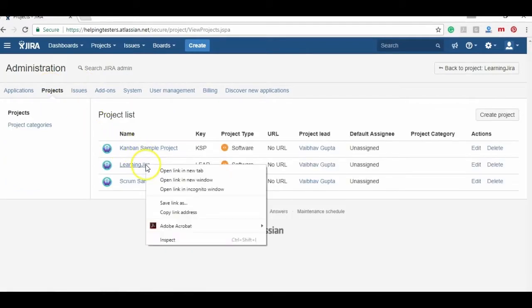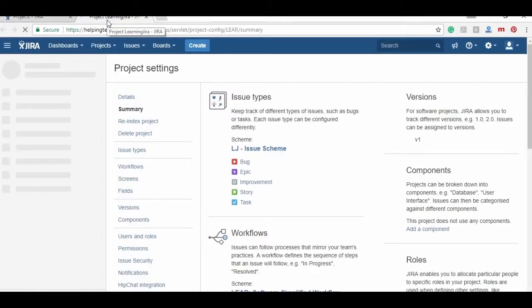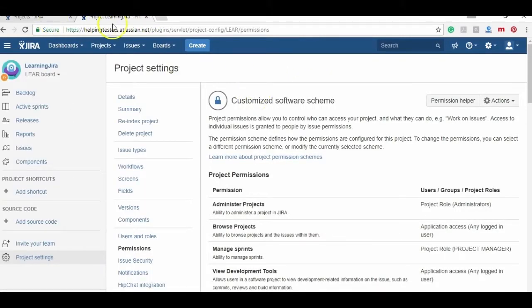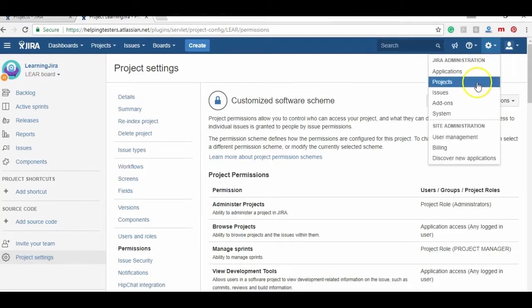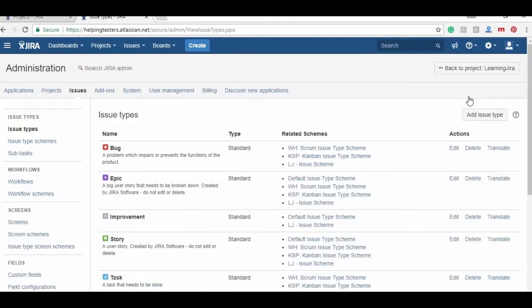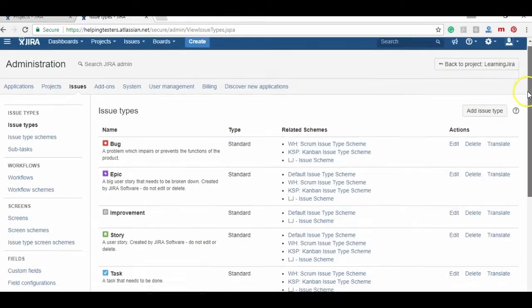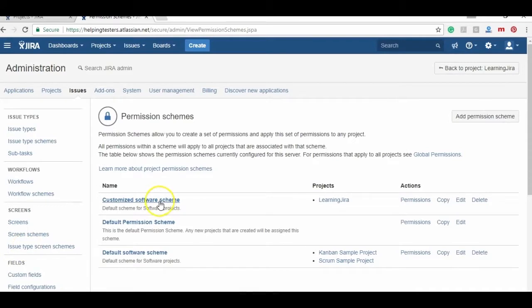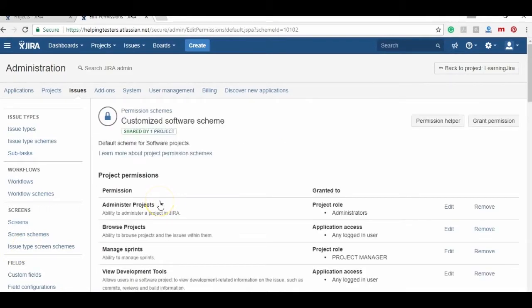And we have seen that this Learning Jira has been assigned the permission customized software. So let's open this permission, which we have studied in previous lecture. Let's go to this permission, and this was a customized software scheme which we developed. So we have seen that browse project. Who can browse project? We have given any logged in user.